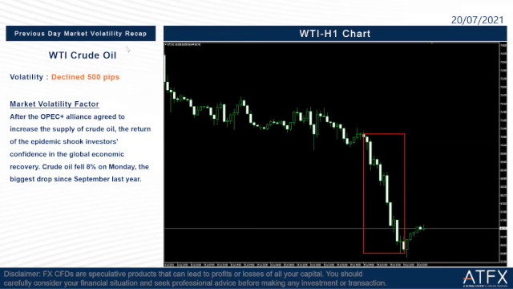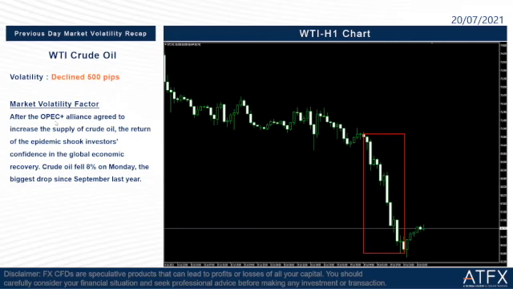Okay, so this is gold, and coming to the second trading instrument of previous day market volatility, it is WTI crude oil, West Texas crude oil. The volatility declined around 500 pips last night, which is 5 US dollars. As we can see on the market graph on our right side, inside the red rectangle. So let's read the market volatility factor here.